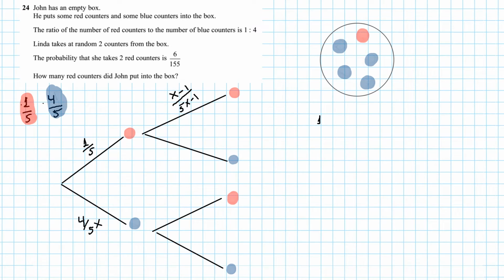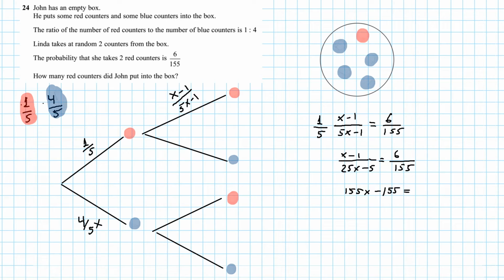This is the reason you need to put minus 1, and then 1 over 5, x minus 1 over 5x minus 1 equals 60 over 155, because this is the total probability.